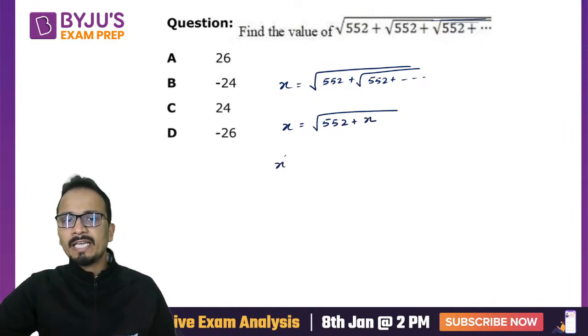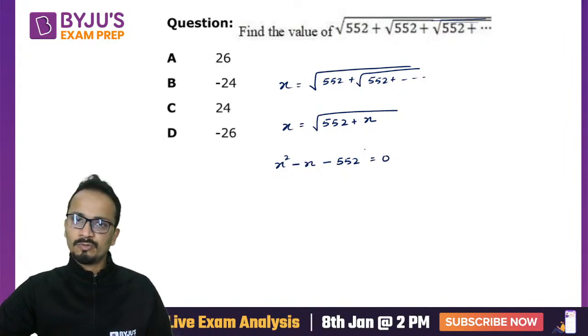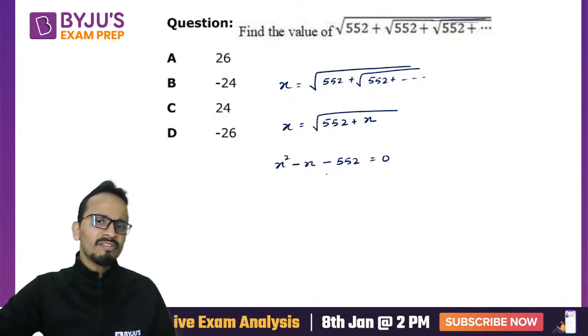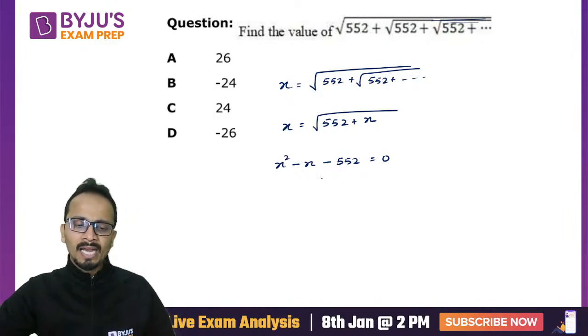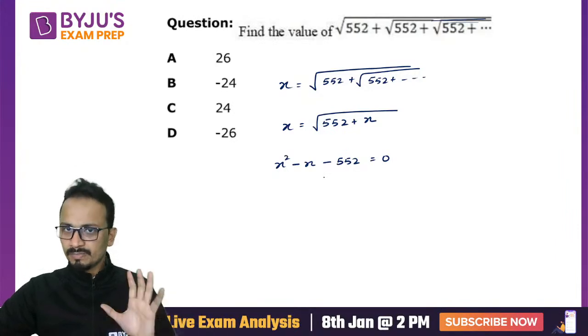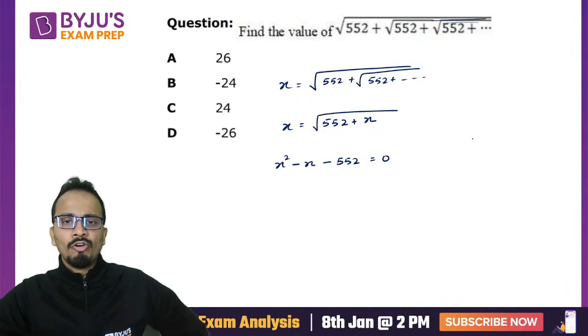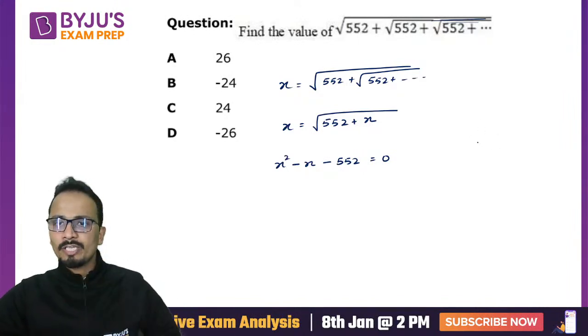Squaring both sides, I'll get x square minus x minus 552 equal to 0. So this is the quadratic that I have got. Okay. Now you can factorize this quadratic and you will get the value of x. All right. So let's solve this quadratic. 480, 23. Okay, so it will be 23, 24.